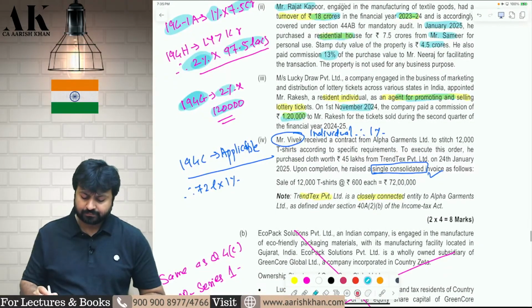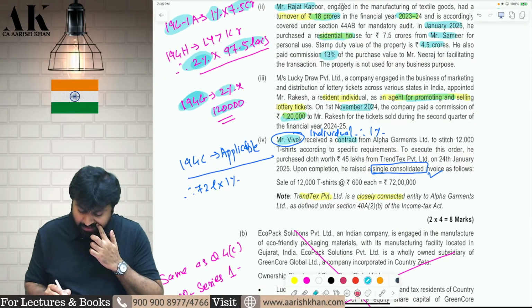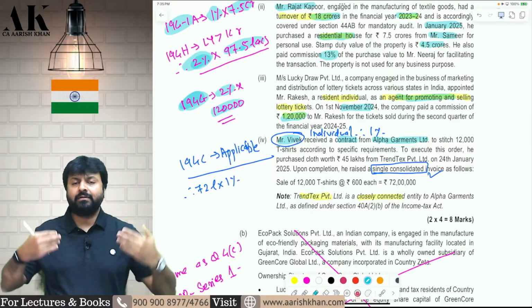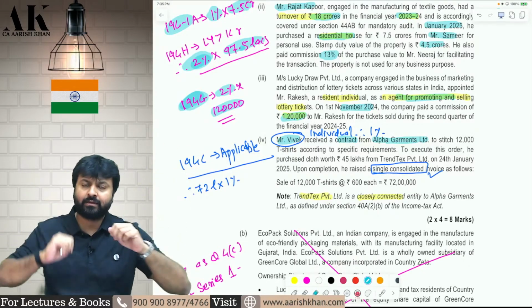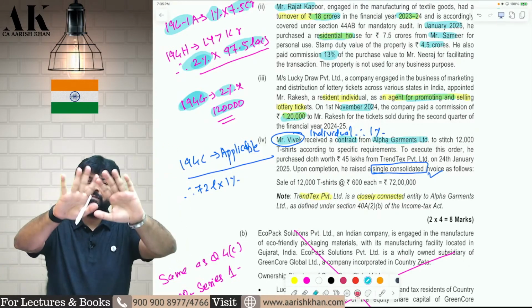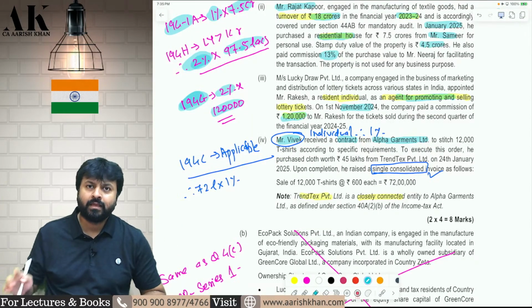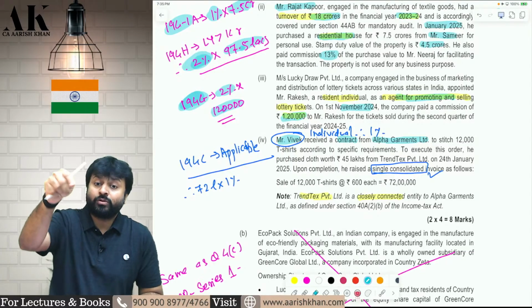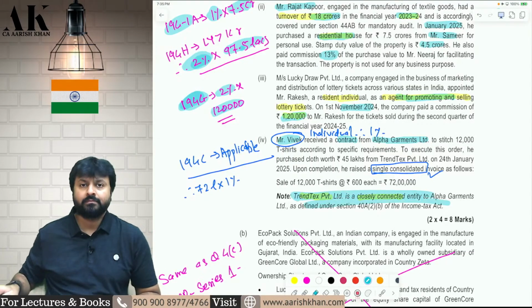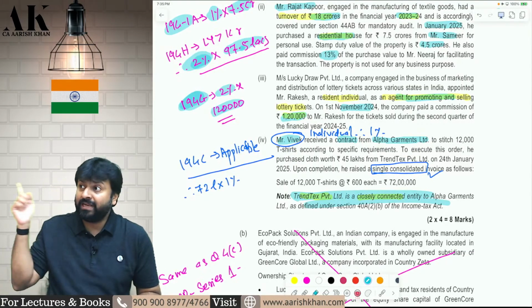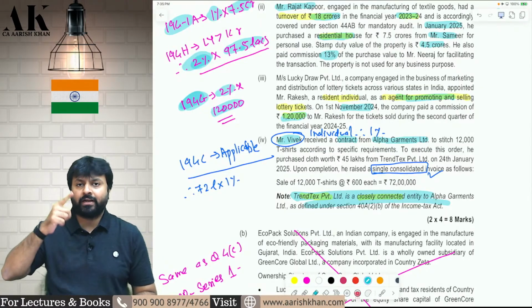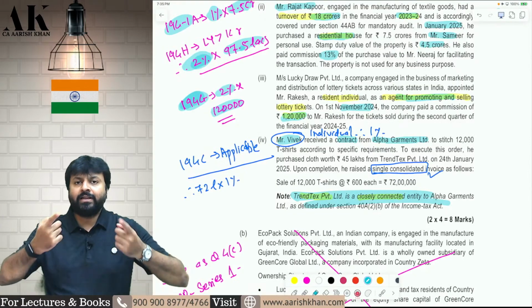Next one, Mr. Vivek received a contract from Alpha Garment Limited. I am Alpha Garment Limited, you are Mr. Vivek. So I'm giving you a contract of making some garments, some shirts, some t-shirts, some suits. Now you are purchasing material from my associate enterprise. You can check it over here. So if you purchase material from me or my associate enterprise, then I will deduct TDS. Now I will deduct TDS on what?